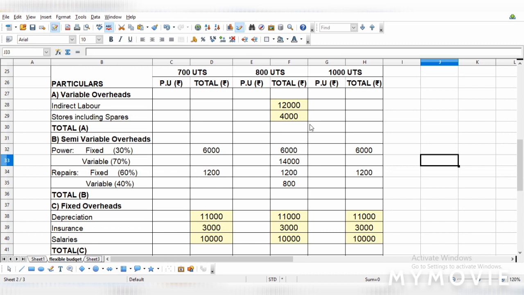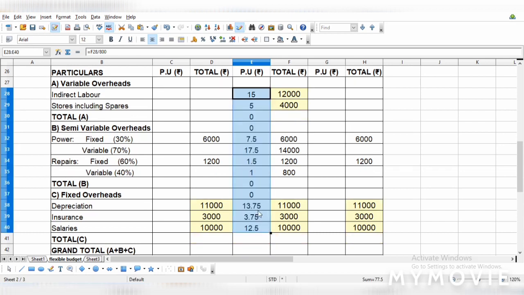Therefore, you need to find out the per unit cost and then find out the variable cost at different rates. Okay, different stages. So, we will find out per unit cost of variable cost of 800 units. So, it is 15 rupees. Okay, we will just drag it up. Therefore, we will get the per unit cost for everything. So now I have got per unit cost for all the items in the 800 units column.